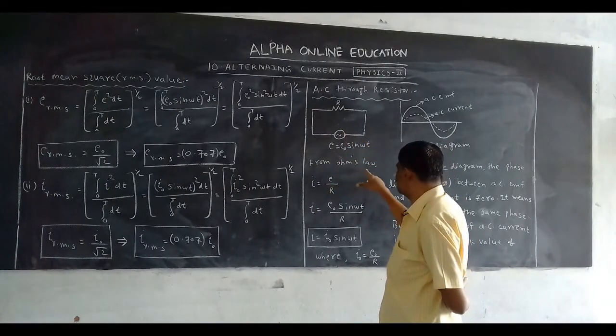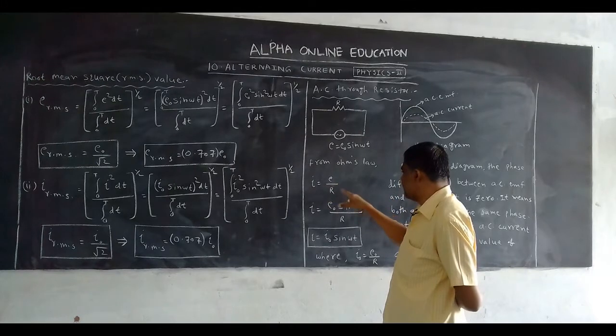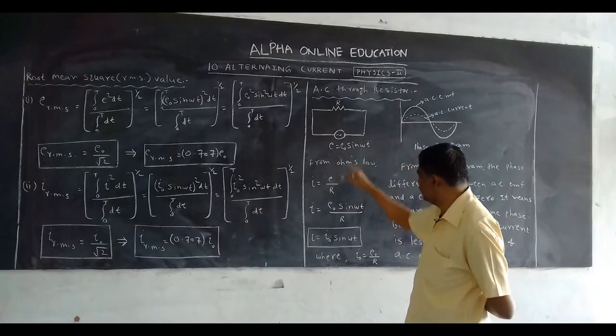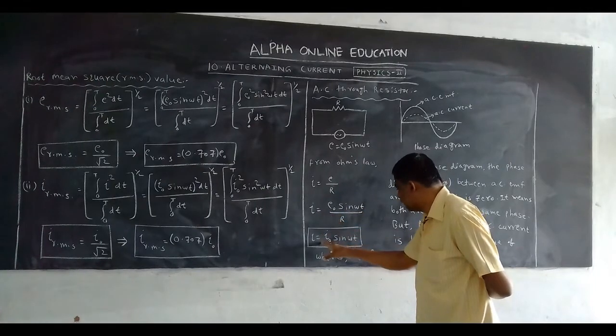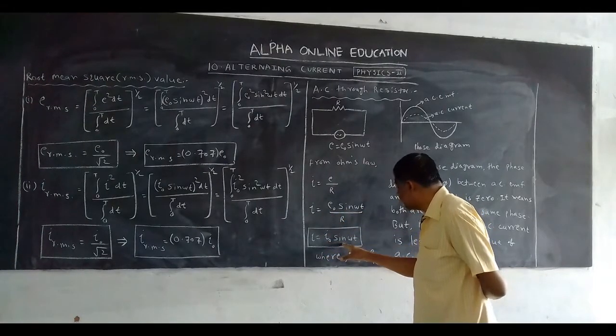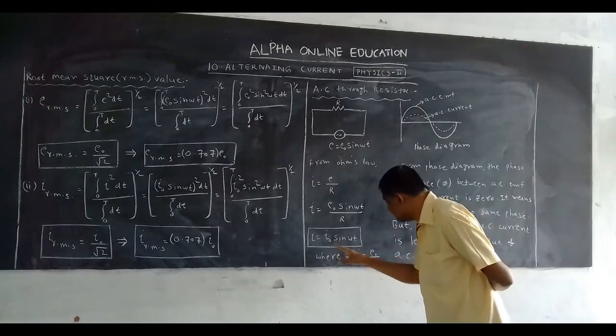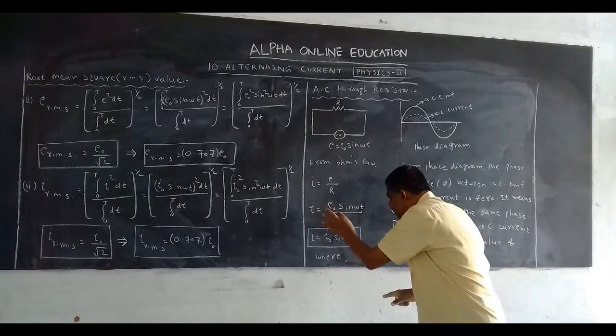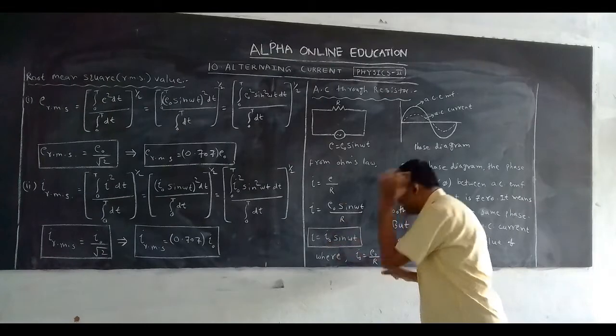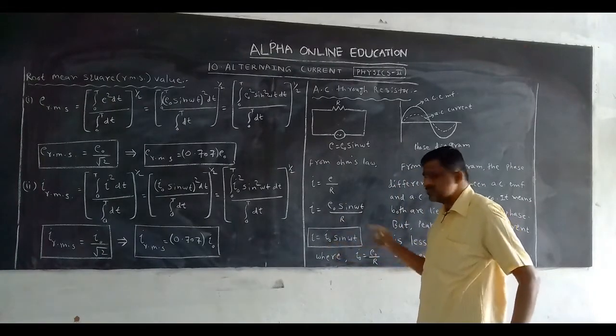We know Ohm's law: I is equal to E by R. What is the E value? E naught sin omega t. Then we can write I is equal to I naught sin omega t. Here I naught is taken as E naught by R. That's why I is equal to I0 sin omega t.